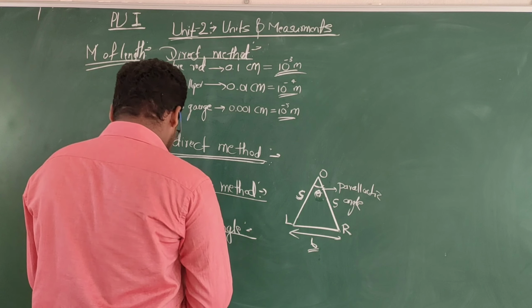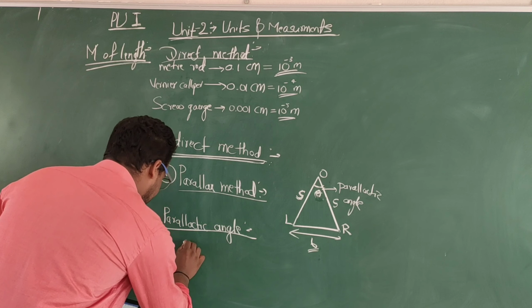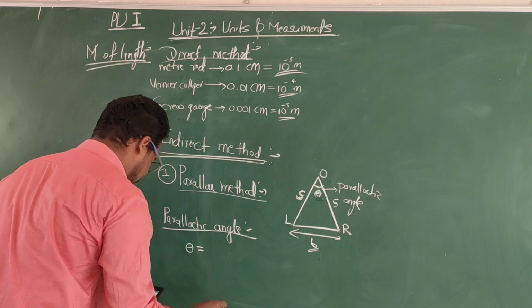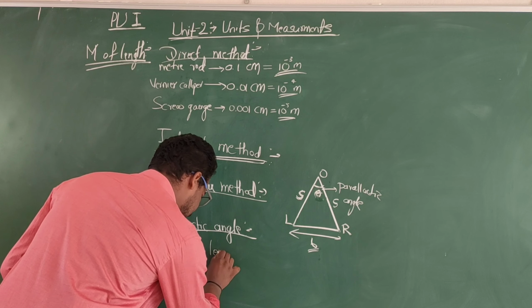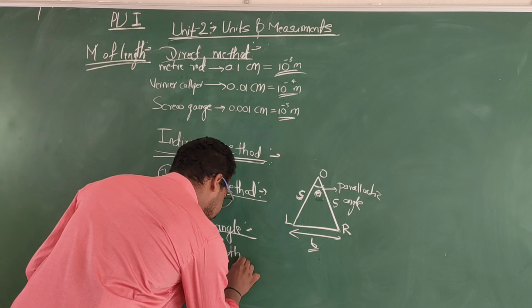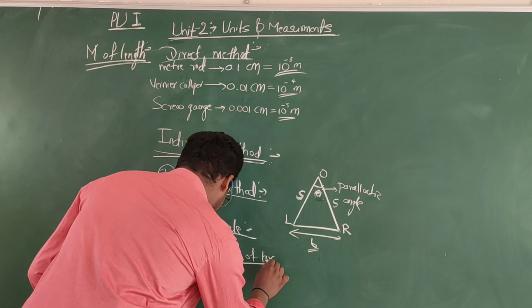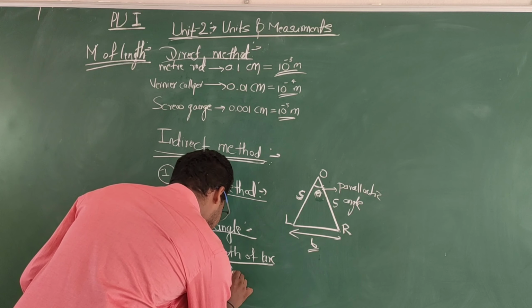Here we consider theta as the parallactic angle: theta equals length of arc divided by radius.